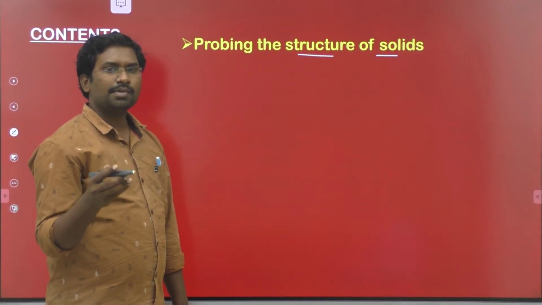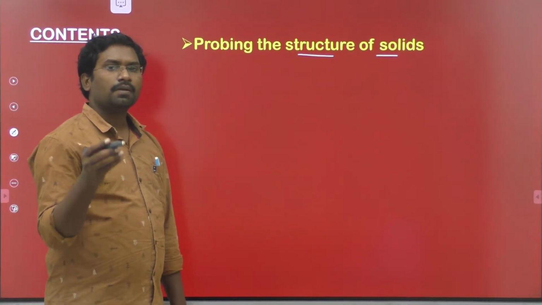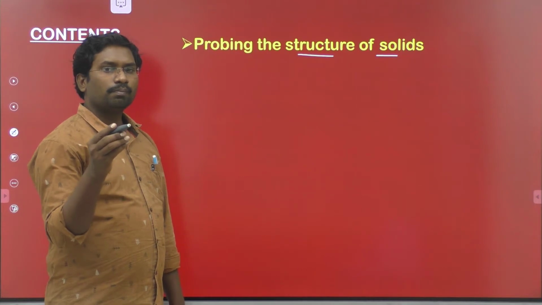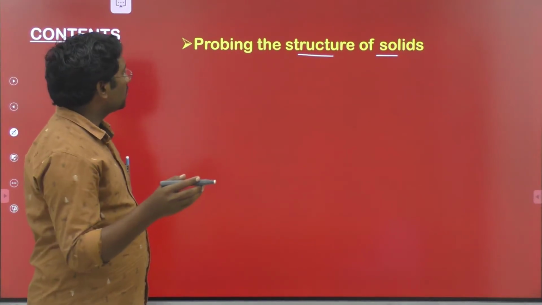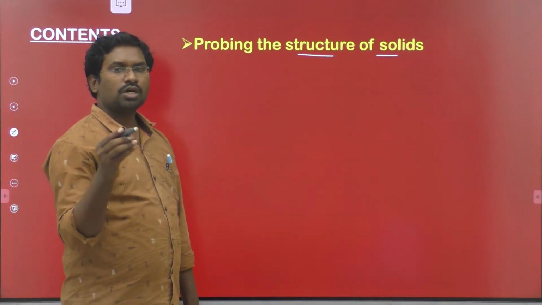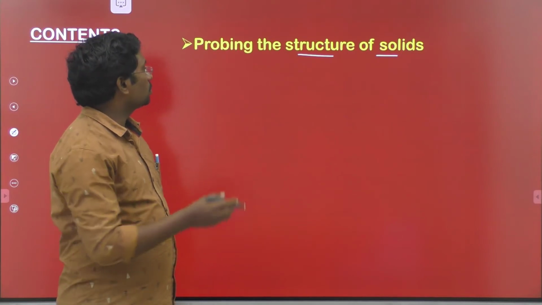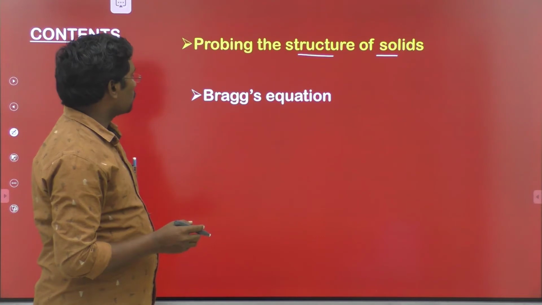Max von Laue passed X-rays through a crystalline solid and noticed that some bright spots appear on a photographic plate. Therefore he concluded that the X-rays are diffracted by the atoms present in the solid. That gives information regarding the structure of the solids.